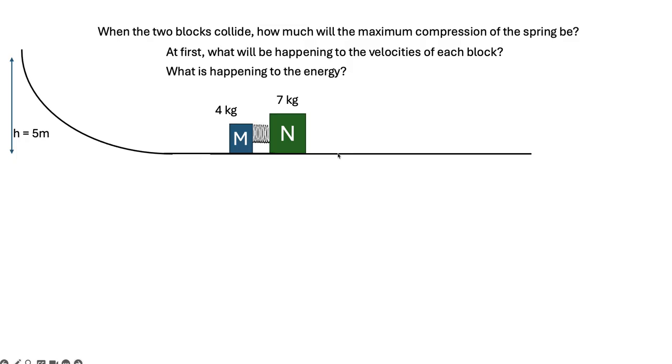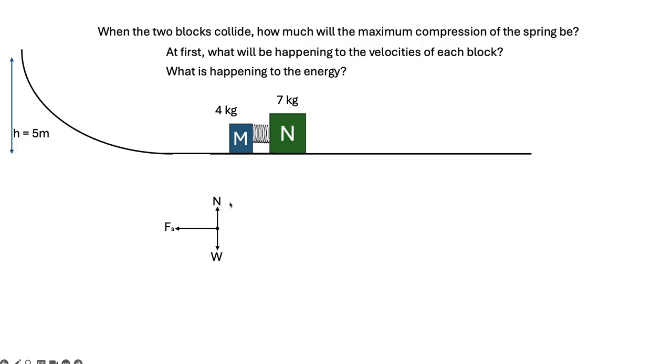So here's what's going on. Block M is slowing down. I should not have named these M and N. The 4 kilogram block will be slowing down. The 7 kilogram block will be speeding up, okay? So let's think of it like this. Here's a force diagram to kind of show you what's going on.